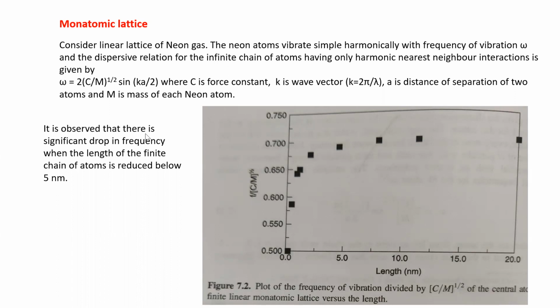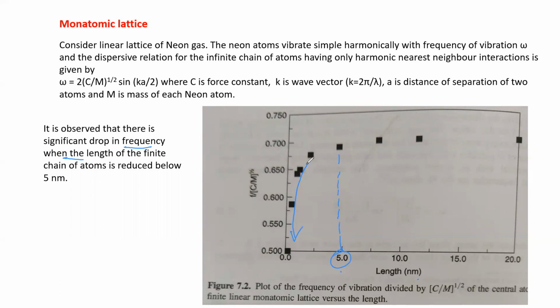It is observed that there is a significant drop of frequency. This is the frequency axis, the y-axis. There is a significant drop of frequency when the length of the chain is reduced below 5 nanometer. This is the 5 nanometer value.